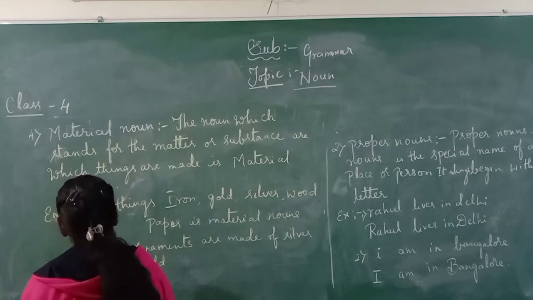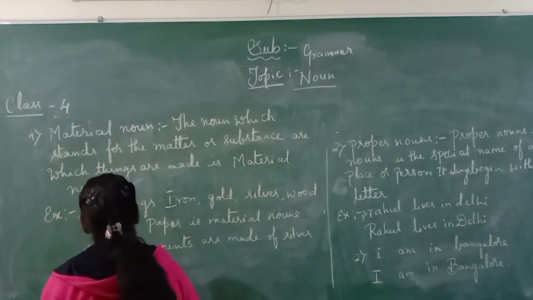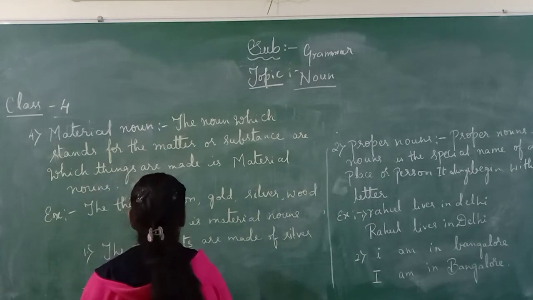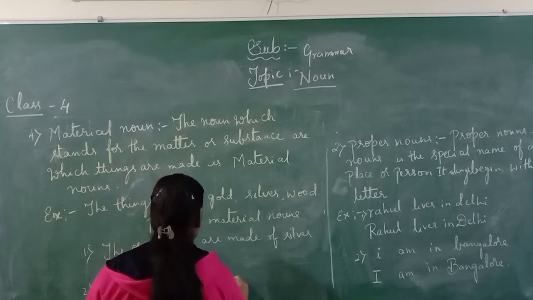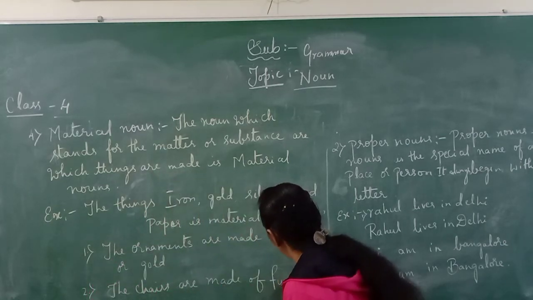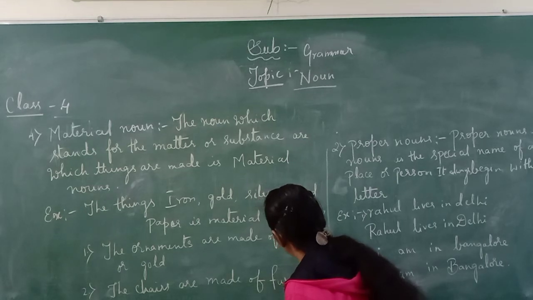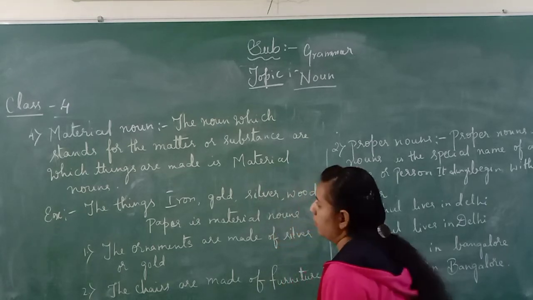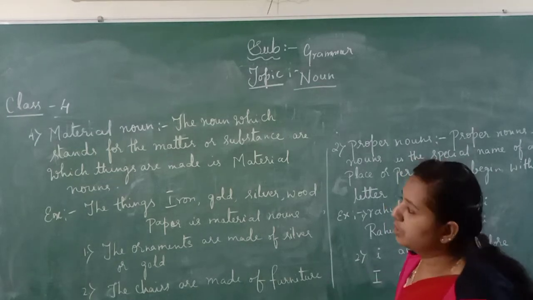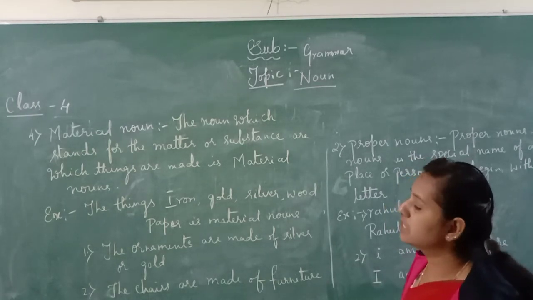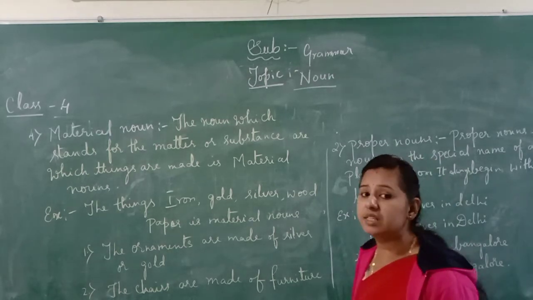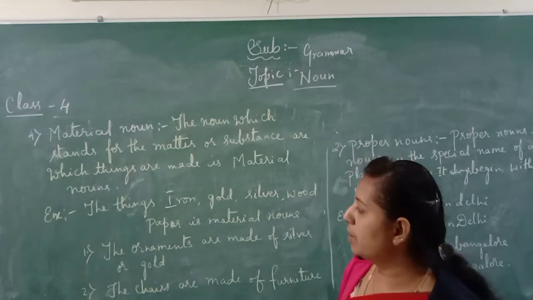Next, the chairs are made of furniture. Okay, this is about examples of material noun. The noun which stands for the matter or substances from which things are made is called a material noun.